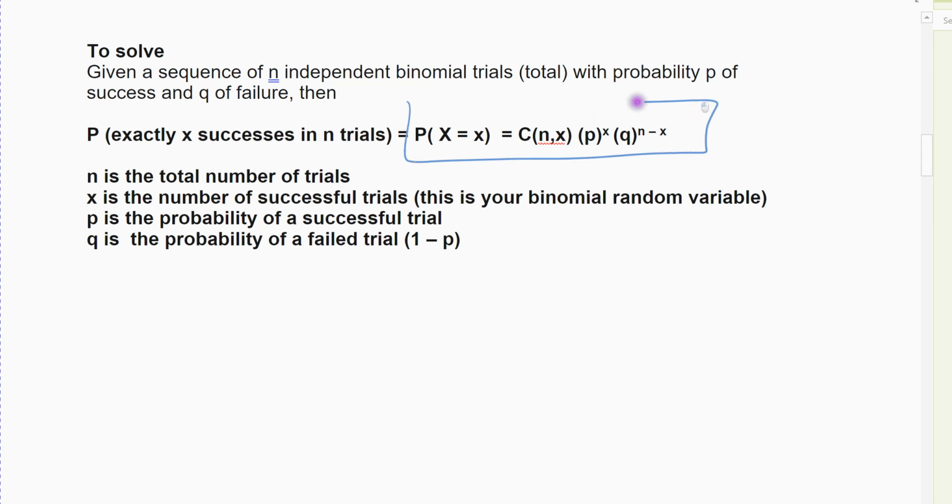All right, so this is the formula that I'll be using. N is the total number of times that you can do something. X is how many times you're going to succeed out of N tries. P is the probability of that success, the chance of that success, and Q is the probability you won't succeed, you'll fail at whatever it is you're counting, which again is always the complement.